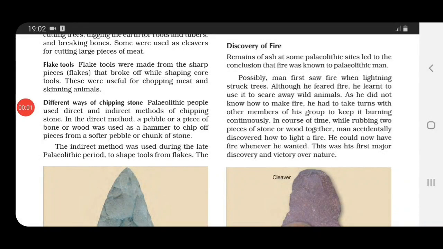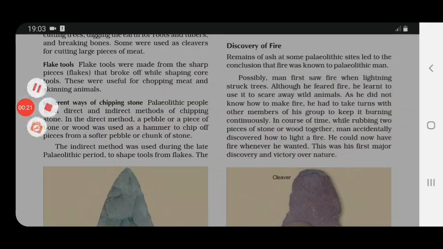This was his first major discovery and victory over nature. When we started this topic, I told you that the discovery of fire is considered an important discovery. It was the first major discovery of the Stone Age. So this is very, very important.